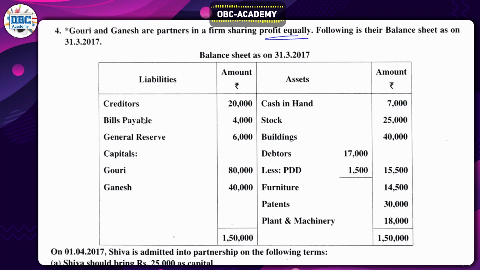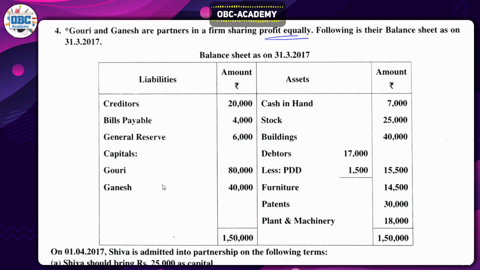On the liability side, we have creditors 20,000. If anything is new, we'll talk about that quite a bit, but if it's an old thing, we'll usually consider it in a general way. Creditors, a general thing, no special thing there. Bills payable is also a normal thing. And general reserve is nothing but reserve, a reserve fund which belongs to the partners, so that's also normal.